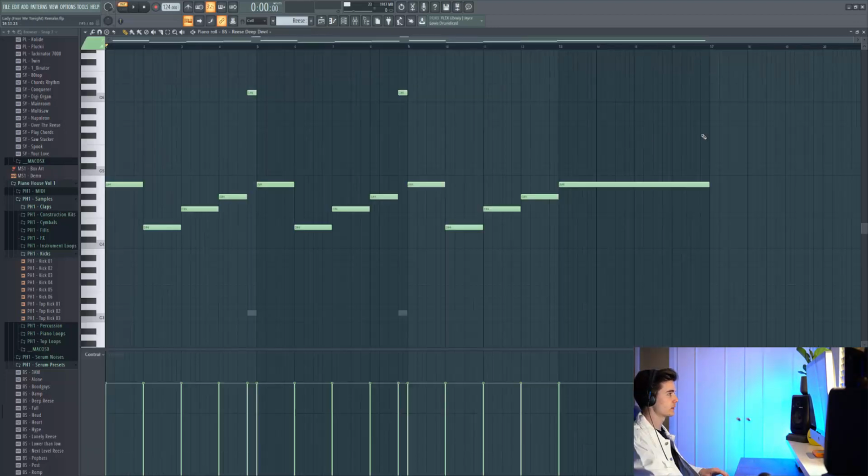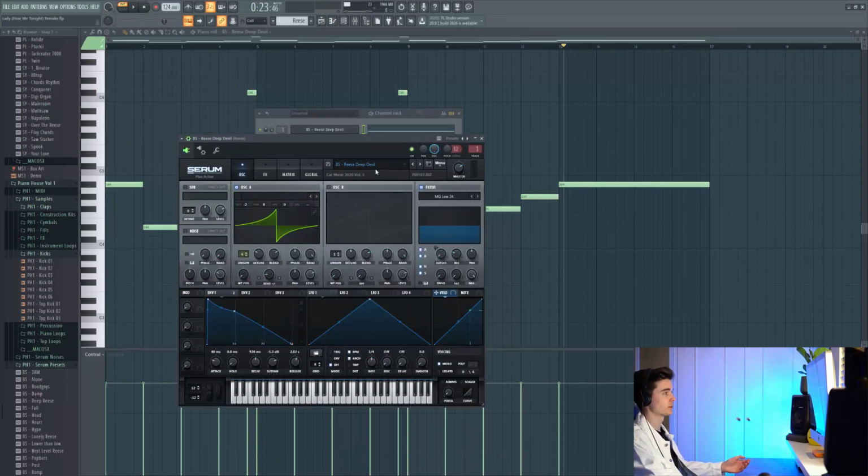So we're going to start things off with the riser, which is the first element you hear in the song. This is how the MIDI sounds for the riser. And then right at the end of the MIDI here in the build, we've just got a big held A sharp note. And this is the first preset I'm using to do this. It's from Car Music Volume 3. It's a riser called Rise Steep Devil.